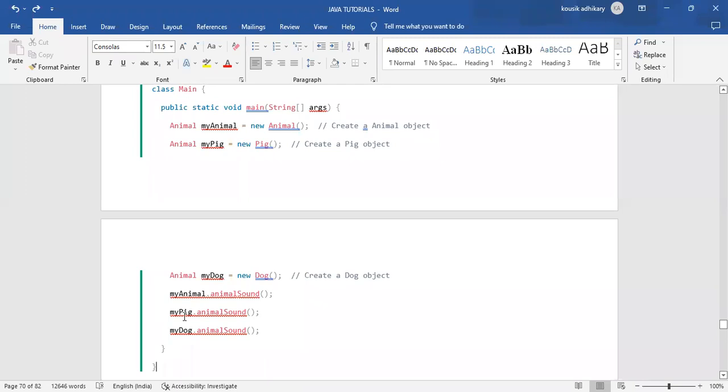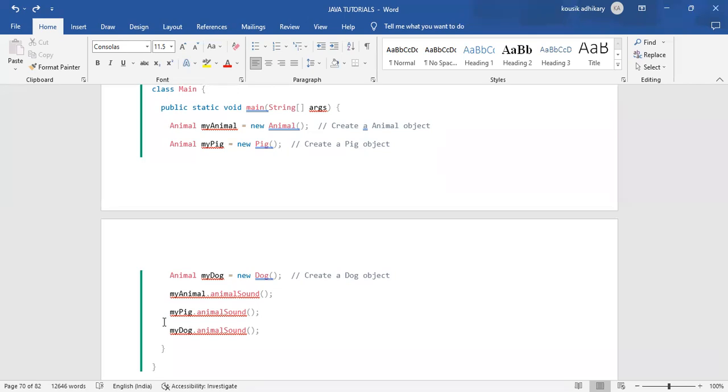My pig is the object of the pig class. Just because we mention the object name, Java will understand which class's method you are trying to call, because the animal sound method has different messages in the different classes.